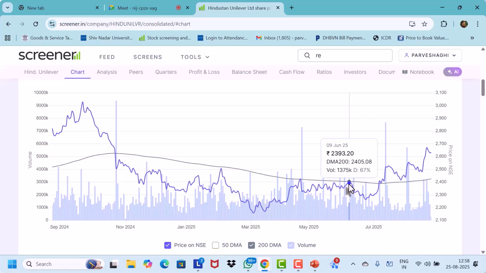But then here what happens? Here the share price has actually gone and broken the resistance with a lot of volume. It was supported by a lot of volume. Here finally, with the help of a lot of volume, it broke. And here also, if you can see, there was a lot of volume when it crossed over. Later on it confirmed that the volume had gone up and share prices had gone above the 200-day moving average.